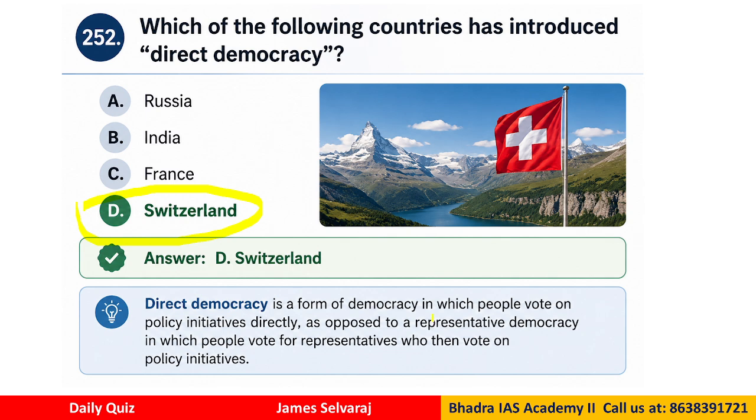It's a form of democracy in which people directly vote on policy initiatives, as opposed to what we have in India, representative democracy, where we elect the representatives who then make the policy and the law, right? Whereas in Switzerland, they practice direct democracy.